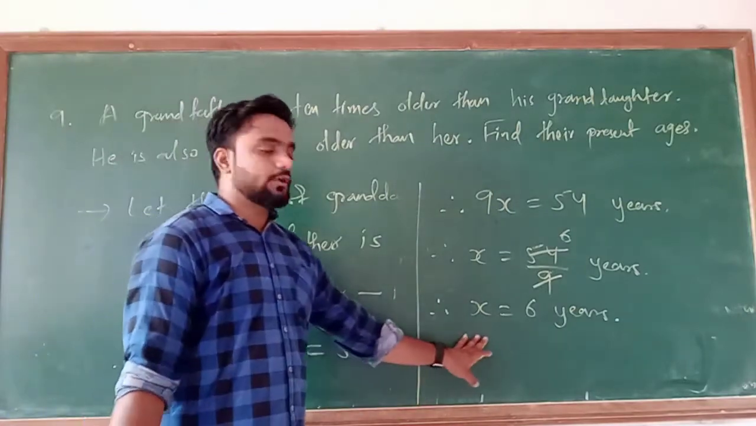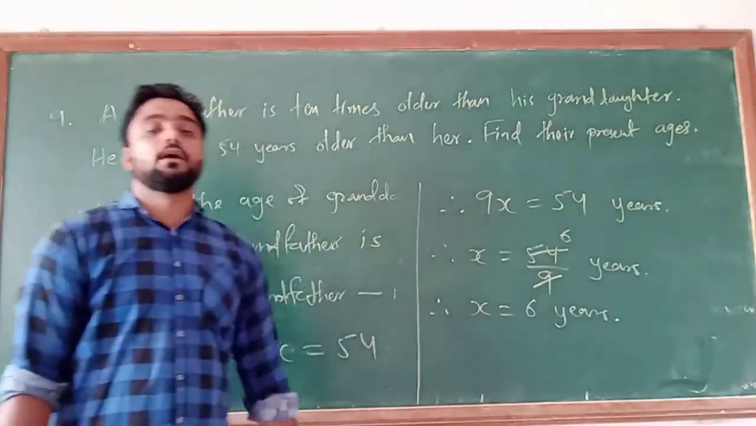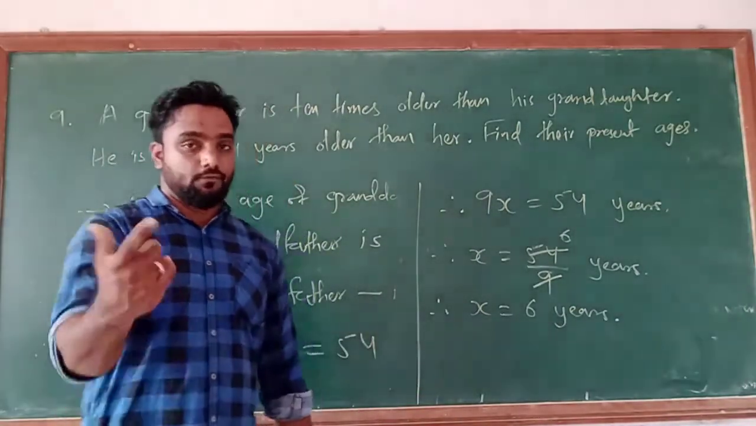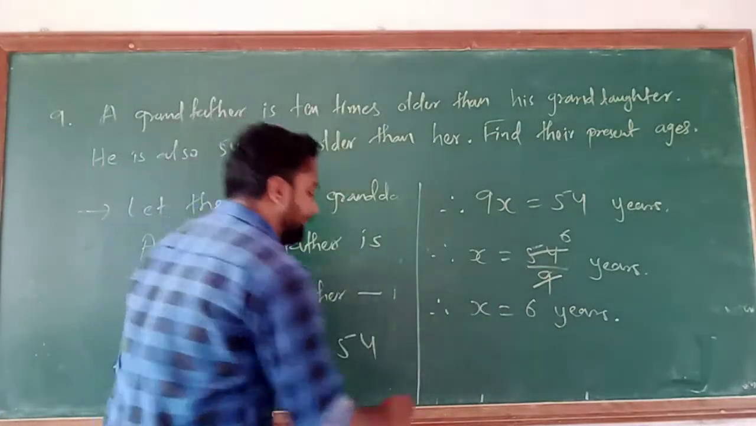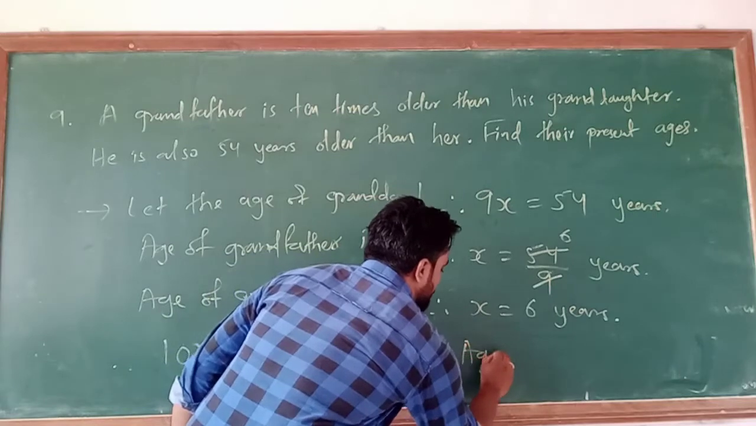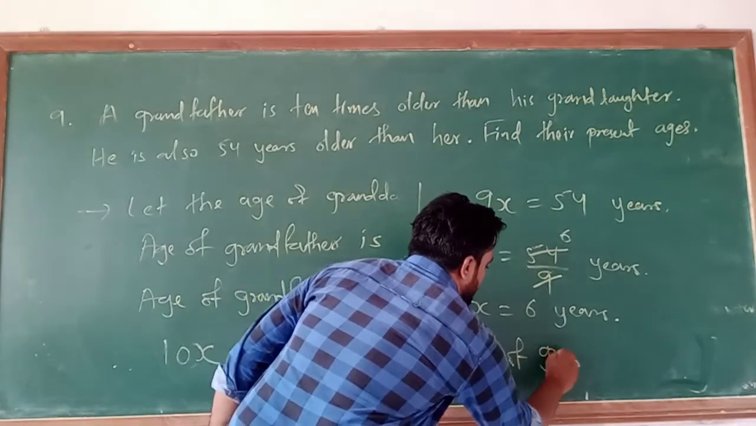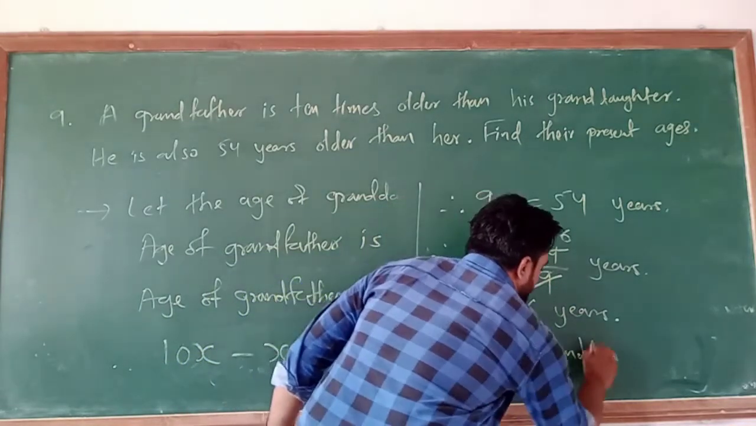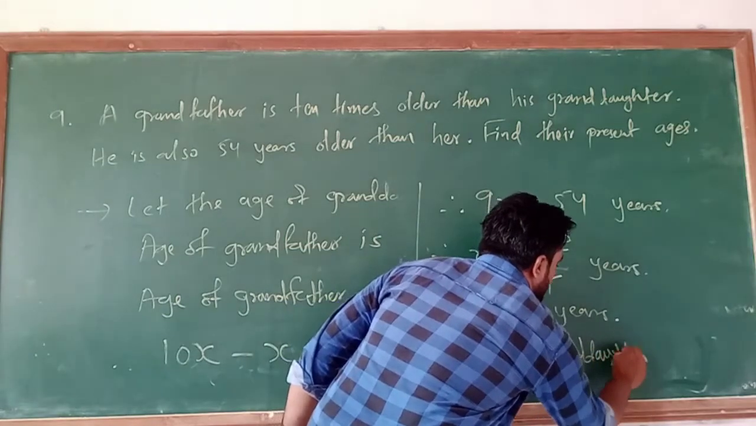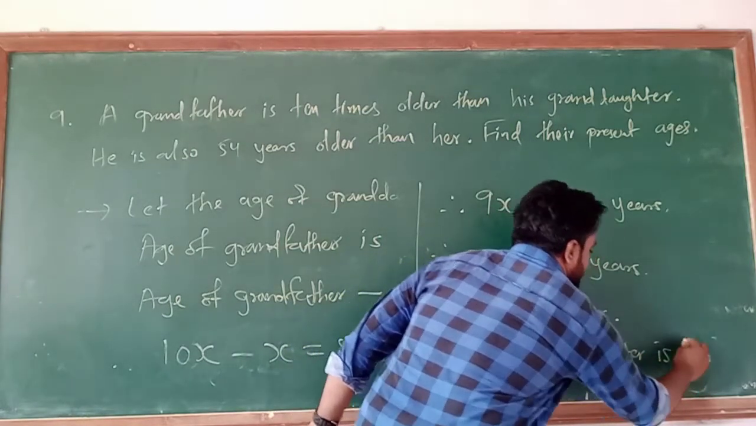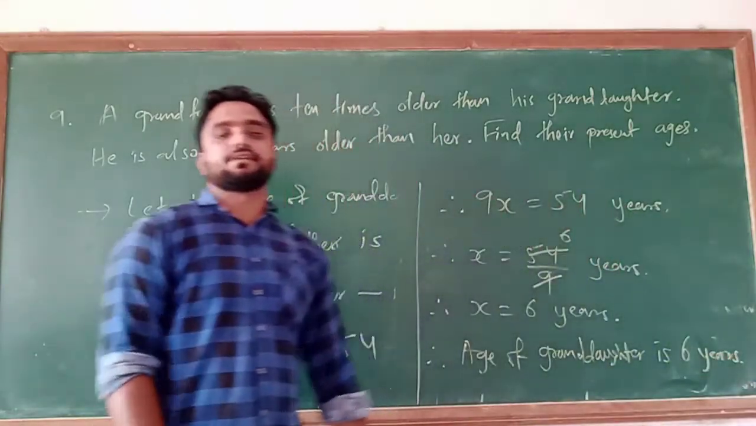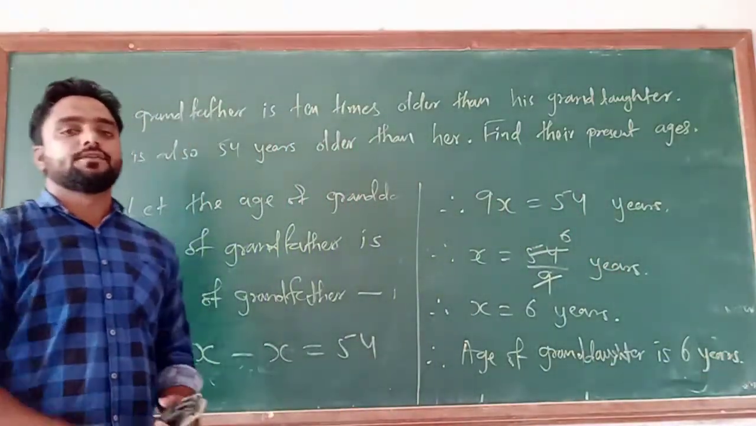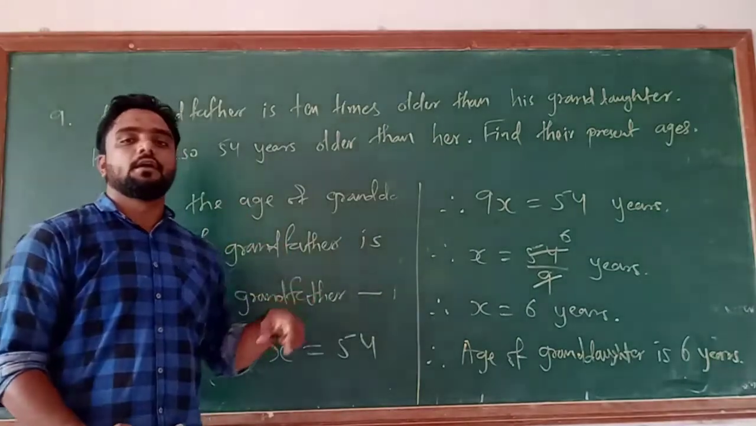Now what did we consider x to be? The age of the granddaughter. And what is the age of the granddaughter? It is 6 years. So the age of the granddaughter is 6 years. Now we have to find both of the ages.